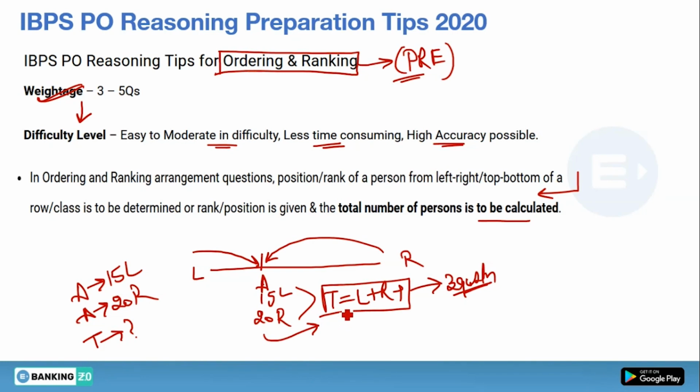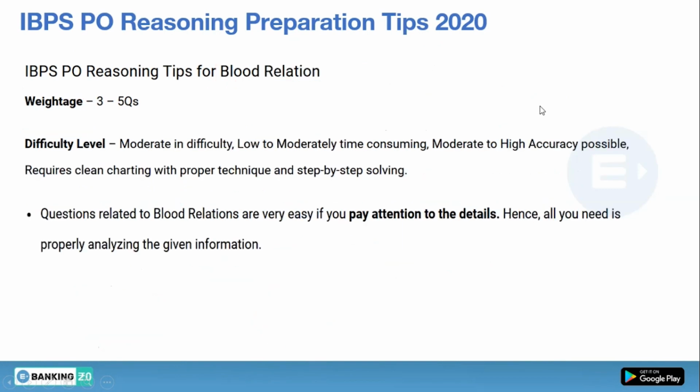and all these concepts I have already explained in our banking foundation course. By seeing that course, all the types of questions from the chapter order and ranking will be covered, and the type which is generally expected in prelims is the puzzle format. So puzzle format comes in PO pre as well as clerk pre. Puzzle format in order ranking is expected for 3 marks. So this is also very important. All these things I have already covered, so do check it out.